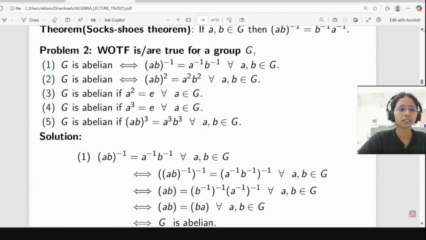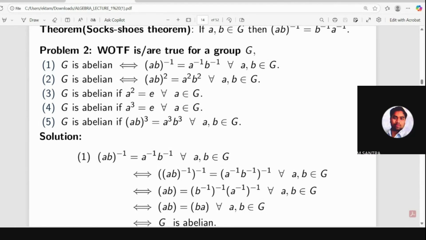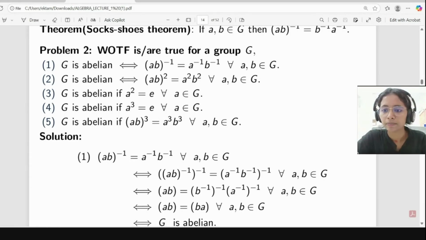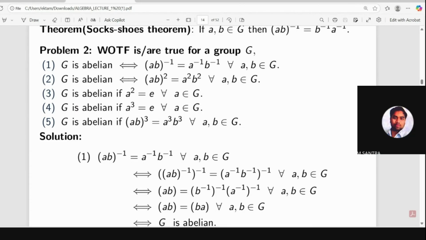So where is the fifth question? Okay. So G is abelian if this. So this condition is not true because okay. Excuse me. Fourth one, you are taking a counter example, okay? Okay. Fourth one is also not true.